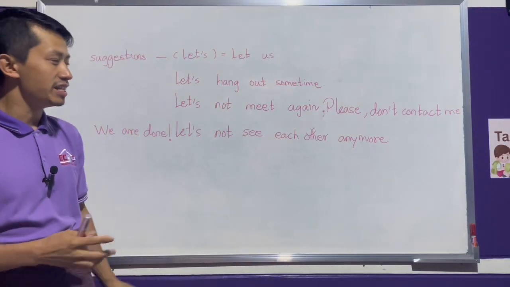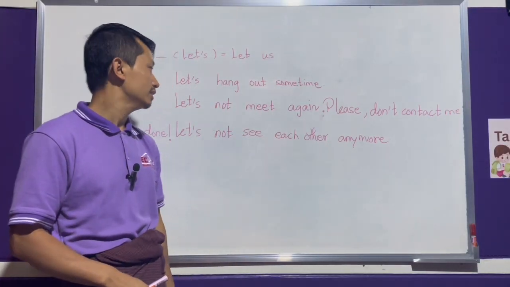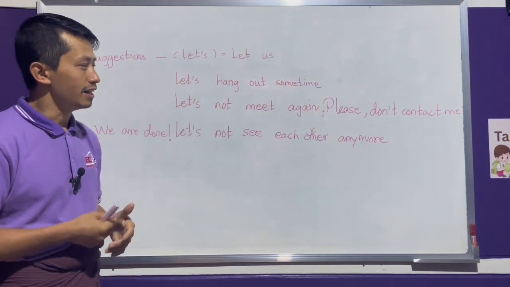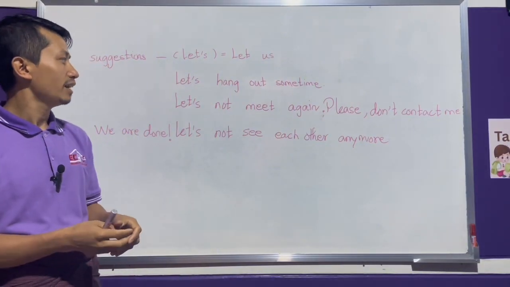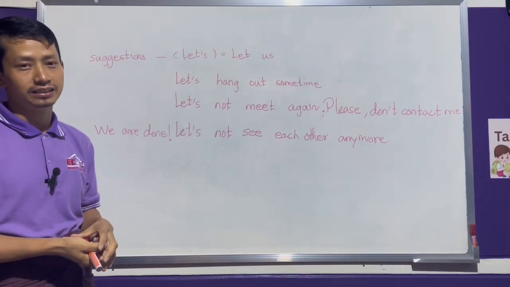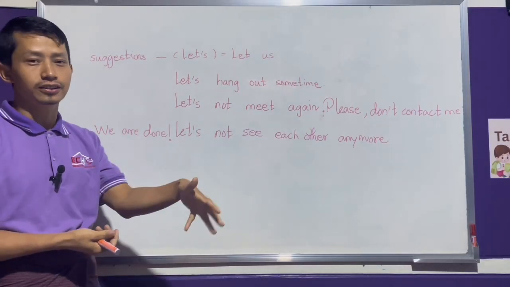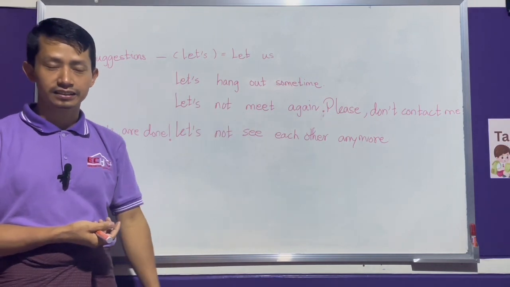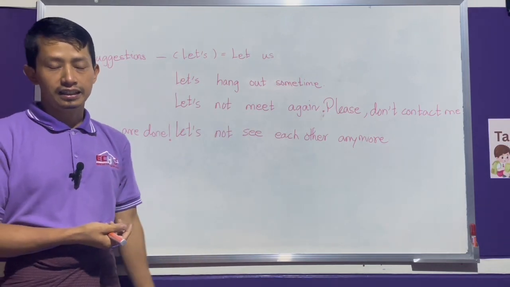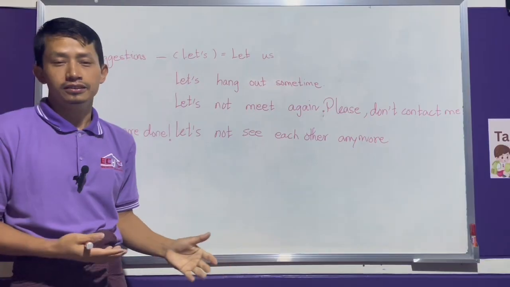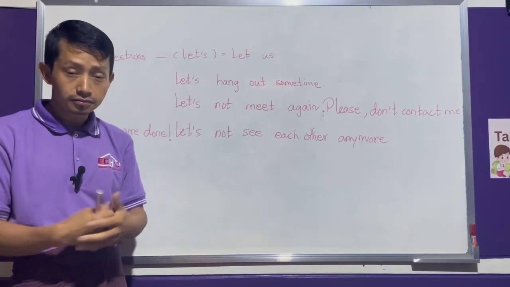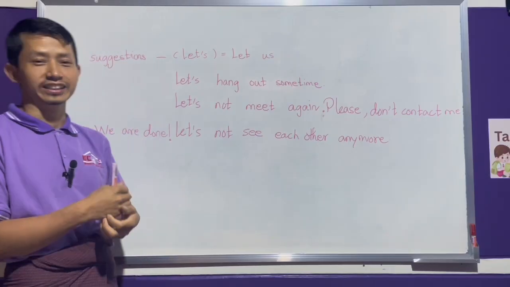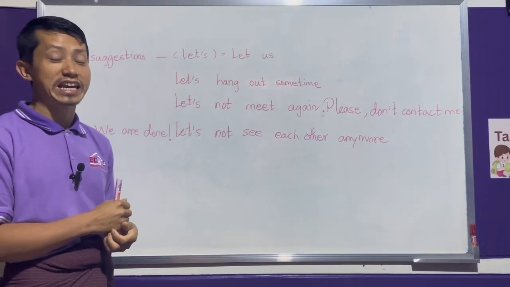So let's not see each other anymore. Let's not meet again. Please don't contact me. Let's hang out sometime. Let's go. Let's swim. Let's eat. Let's not take out the trash. Your mom will kill you.